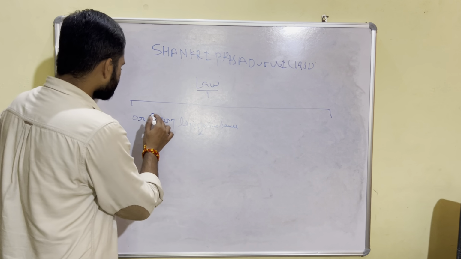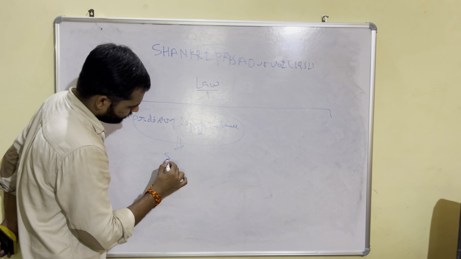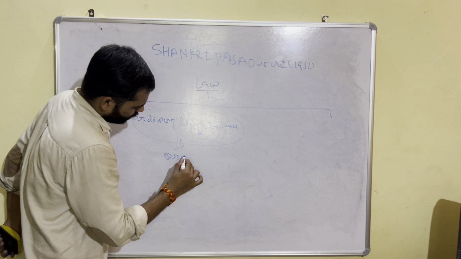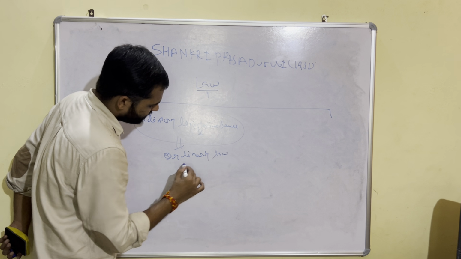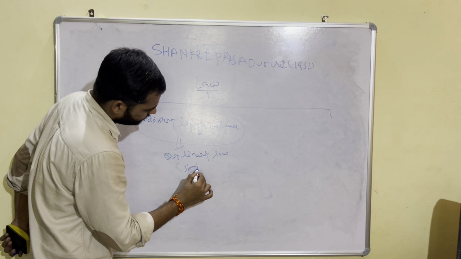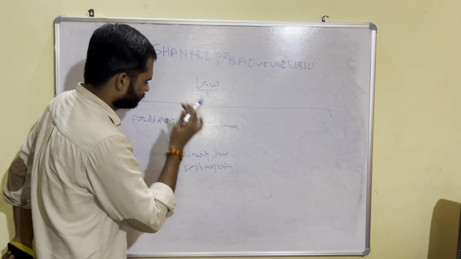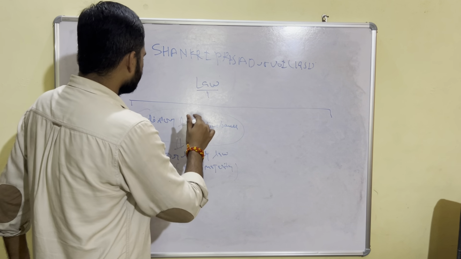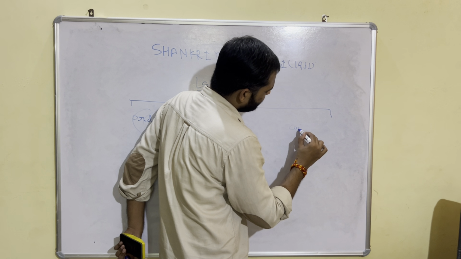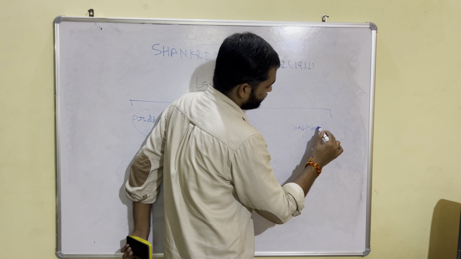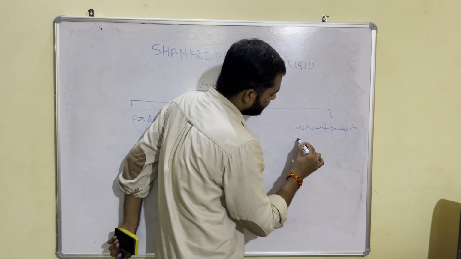So we call this the ordinary legislative power, by which ordinary law was framed. Ordinary law, this is by the simple majority. And the other power Parliament enjoys is the constituent power to amend the constitution.